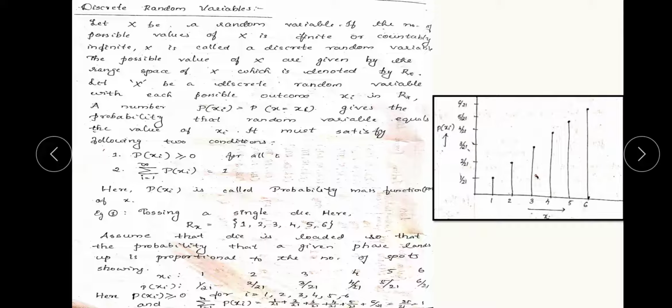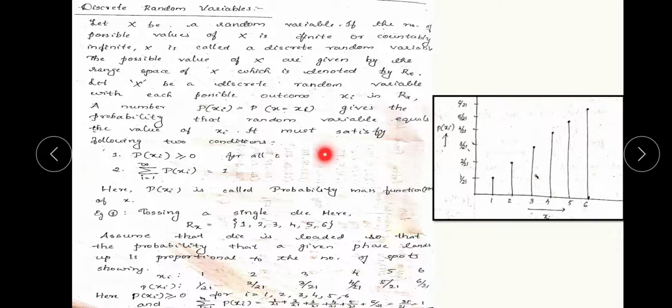The possible values of X are given by the range space of X, which is denoted by Rx. So the range of X can be recognized. The X value is not infinite, it is a countable value. That kind of countable values are called discrete random variables. Let X be a discrete random variable with each possible outcome xi in Rx. A number p of xi, equal to p of X equal to xi, gives the probability that the random variable equals the value xi. It must satisfy the following conditions.